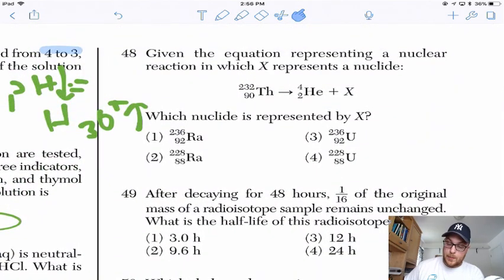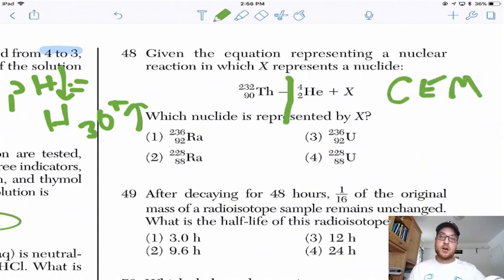Which nuclide is represented by X? So this is like a two-part thing. First, you want to divide this in half by the arrow. Second, you want to say that the numbers on both sides, the mass and the charge, need to stay the same. Because everything that's conserved in a chemical reaction is CEM. Charge, energy, mass. So Th weighs 232. We got 4 already over here. So the mass of X must be 228 because 228 plus 4 is 232.